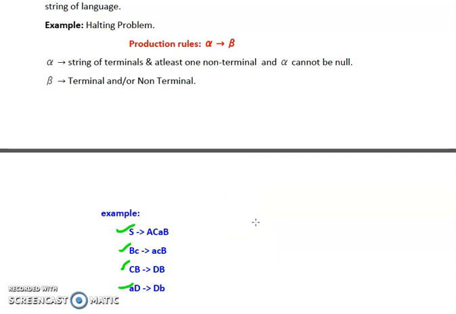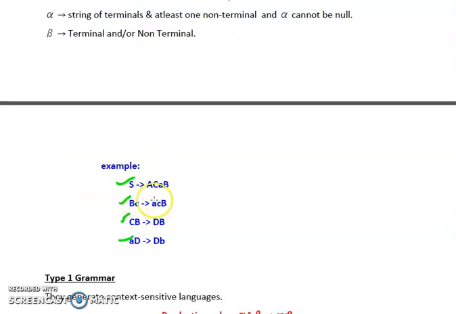Now let's see for the right hand side. So according to right hand side, it says that it should be a string of terminals or non-terminals, or it can be a combination of terminals and non-terminals. So as we can see on the right hand side, the first production rule is a combination of terminals and non-terminals.